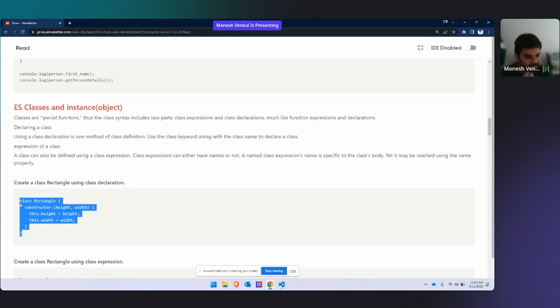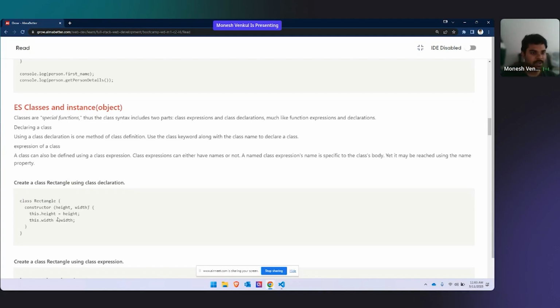For calculating any area or parameter, you need at least two things: your length and breadth. That is provided by your class. When you say class Rectangle, what are the possibilities of a rectangle? Height and width, that's it. That is a class.